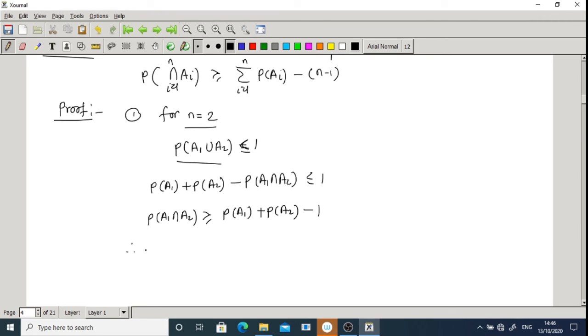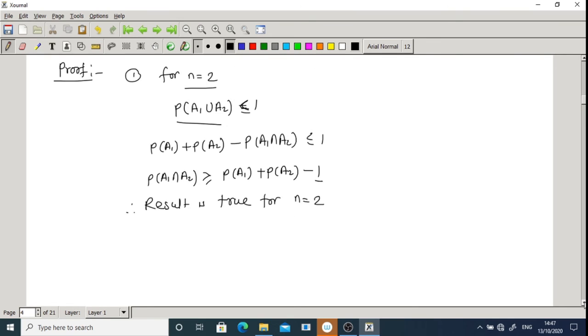So the result is true for n is equal to 2, because if I put n is equal to 2, we get a1 intersection a2 is greater than or equal to p of a1 plus p of a2 minus (2 minus 1), which is 1. So the result is true for n is equal to 2.